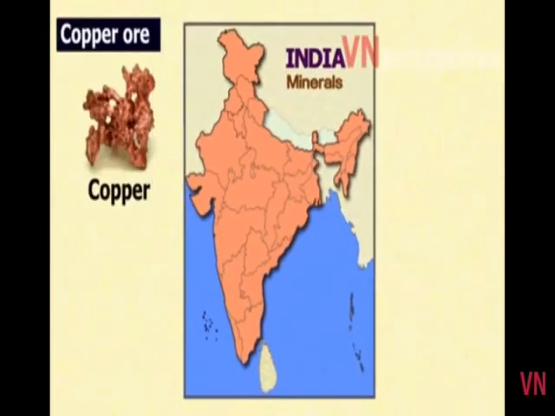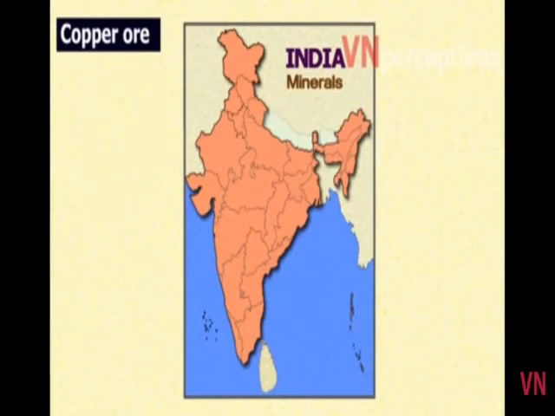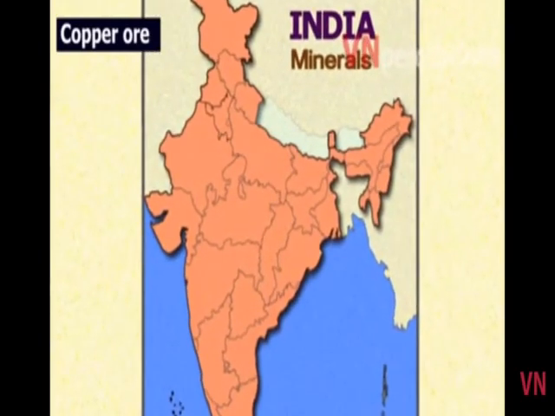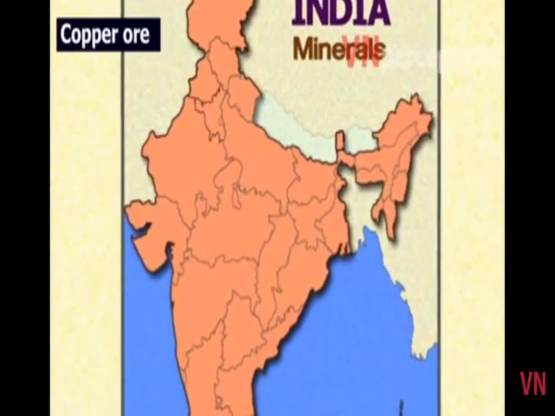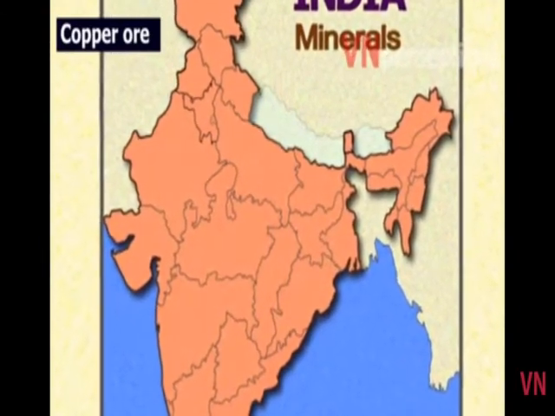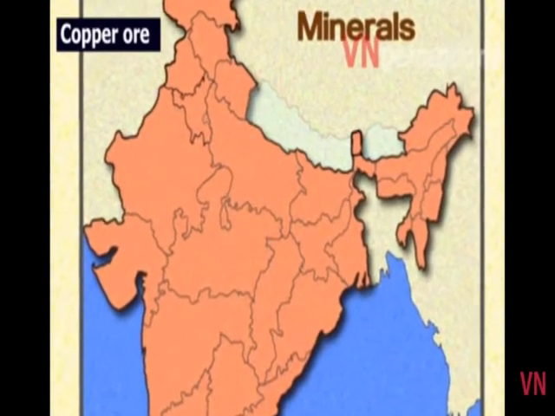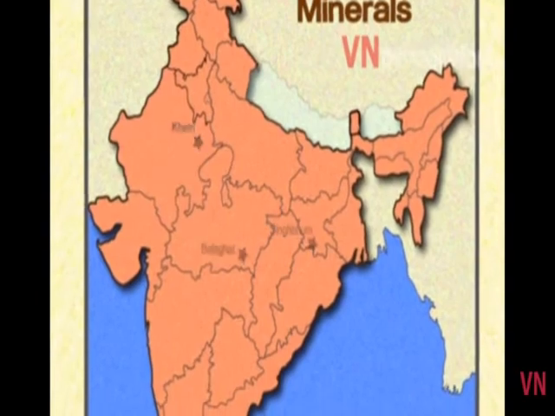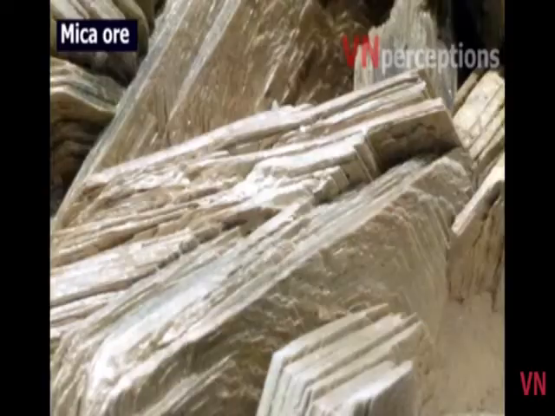Next metal, and that is copper. Now, India is critically deficient in the reserves and production of copper. Being malleable and ductile and a good conductor of electricity, copper is mainly used in electrical cables, electronics, and the chemical industry. It is found in the Balaghat mines in Madhya Pradesh, Singhbhum district of Jharkhand, and Khetri mines in Rajasthan.